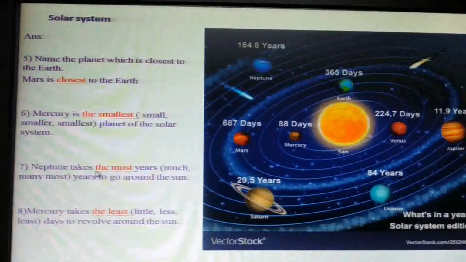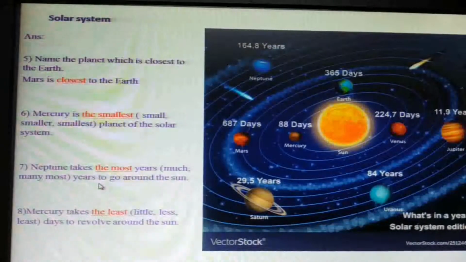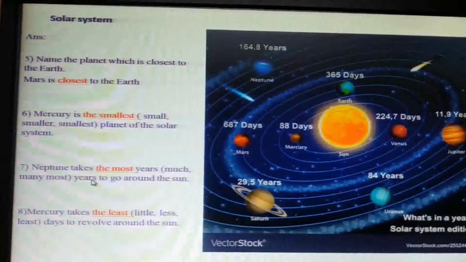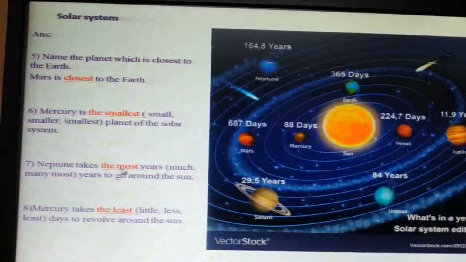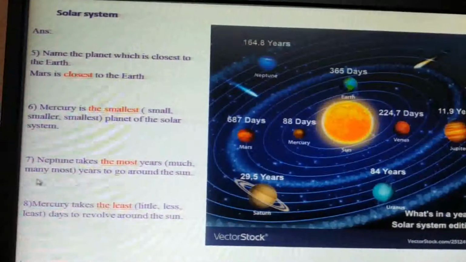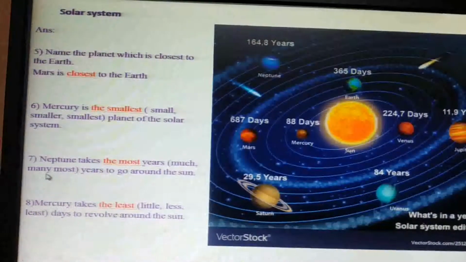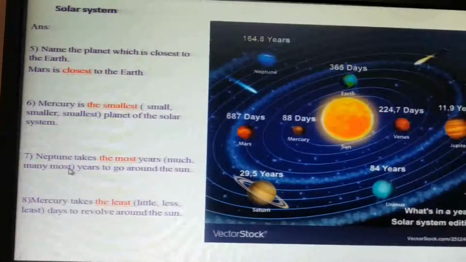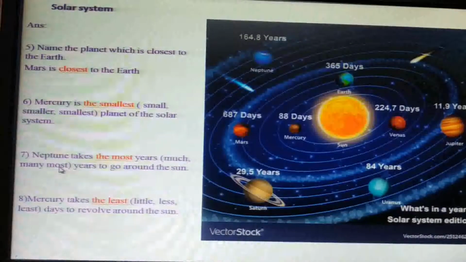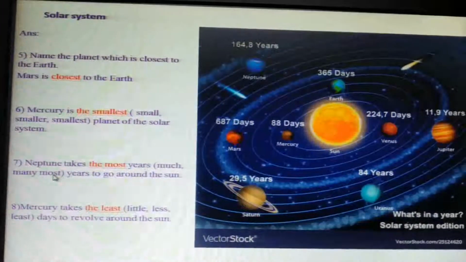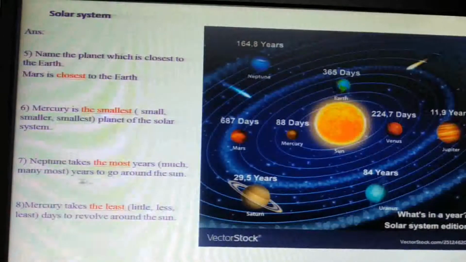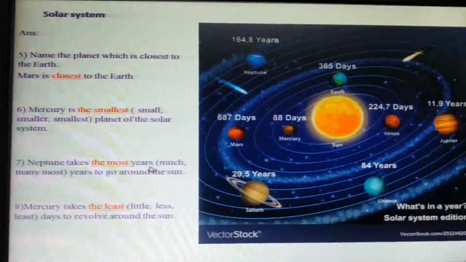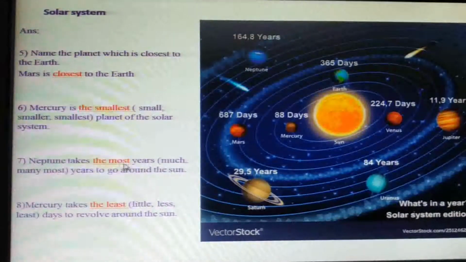Neptune takes the most years to go around the sun. It takes the most years. Much is the positive degree, many is the comparative degree, most is the superlative degree. Much, many, most. Most is used for both quantity and quality. Here most is used in the sense of quantity because years are countable nouns, so it refers to quantity.